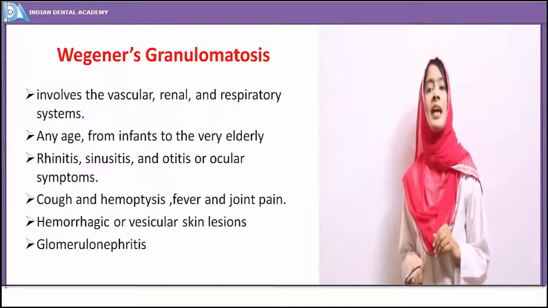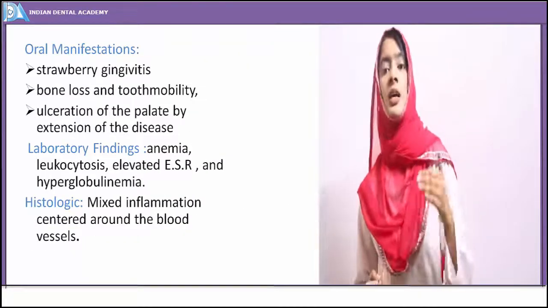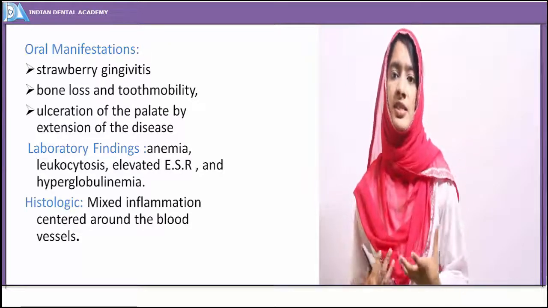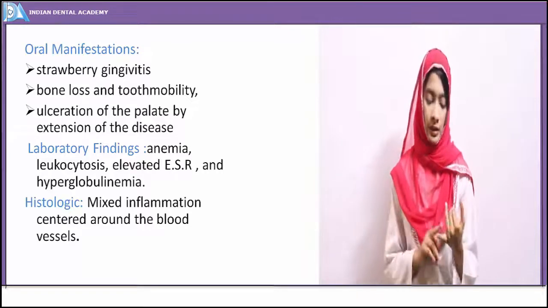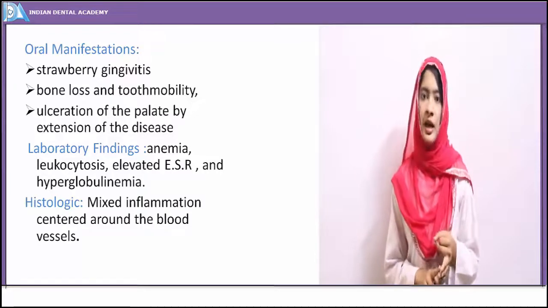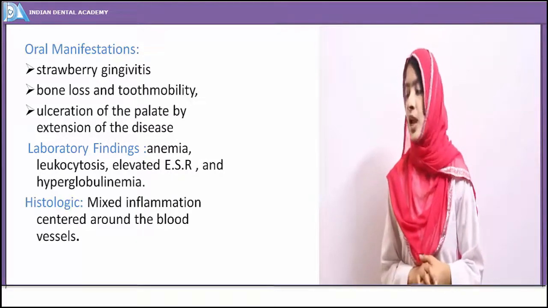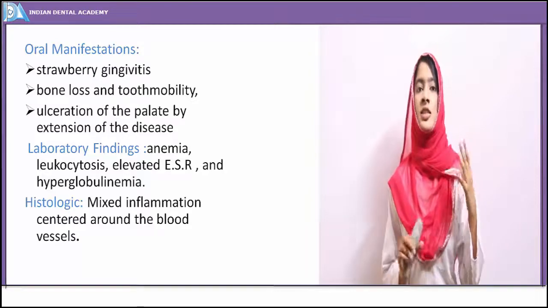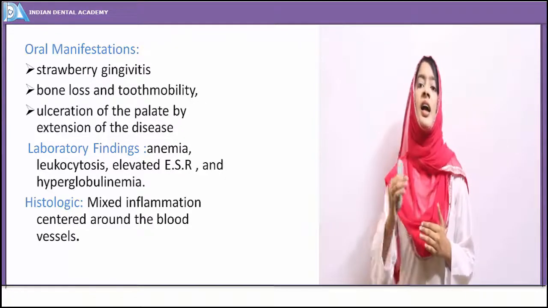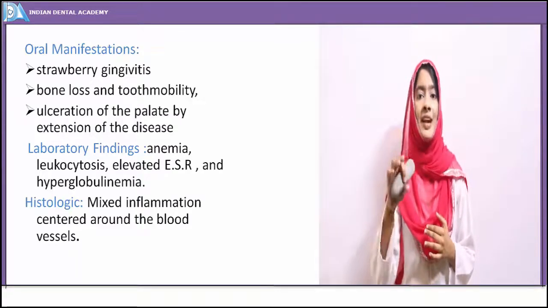The laboratory findings consistently show that almost all the body systems are affected, showing a rise in erythrocyte sedimentation rate, anemia, leukocytosis, and hyperglobulinemia. When you see the microscopic picture, it is one of mixed inflammation, particularly centered along the blood vessels.